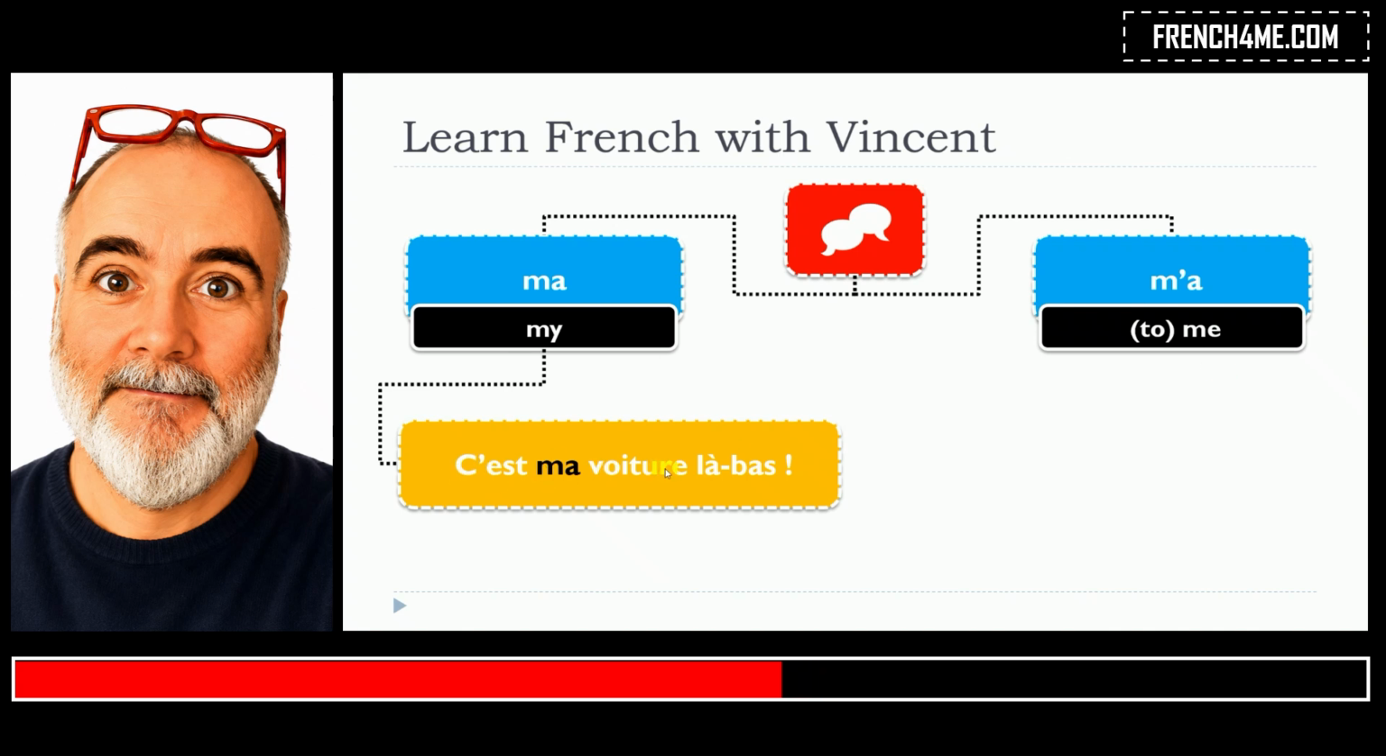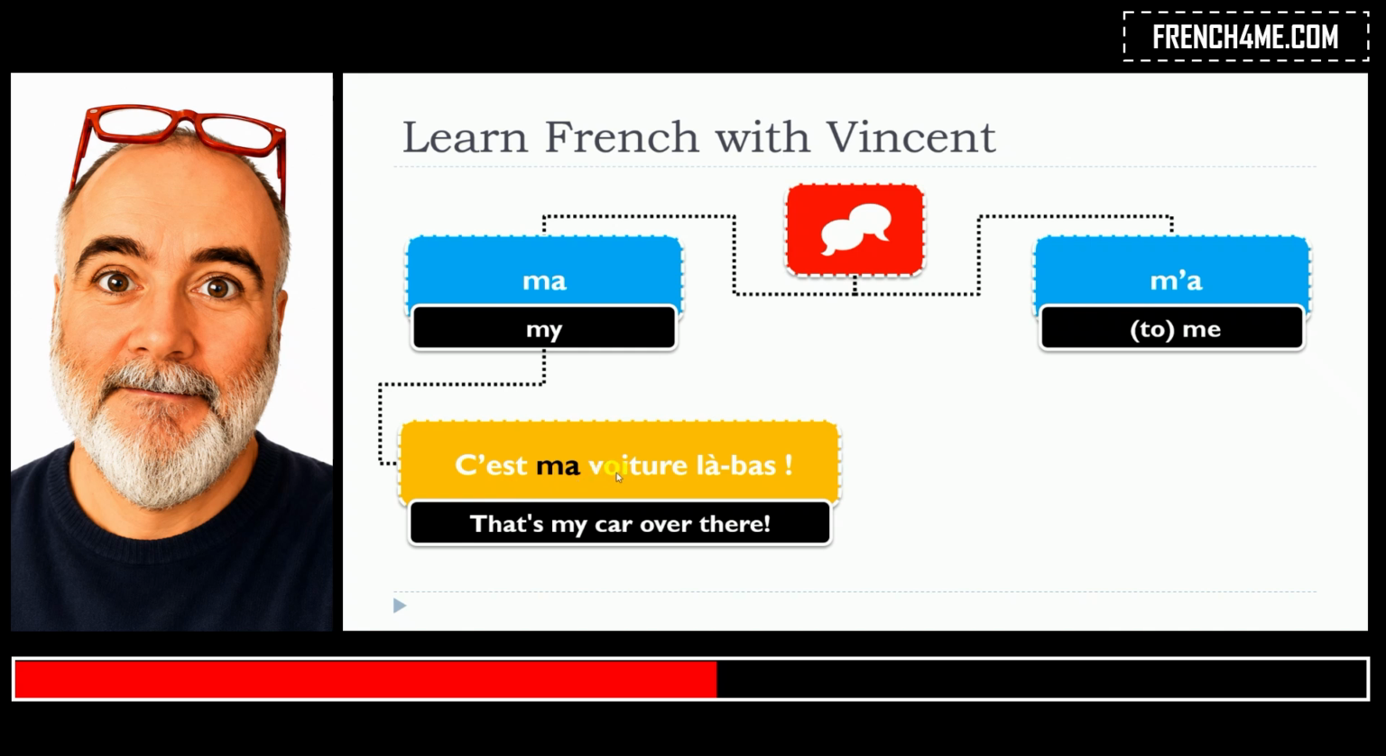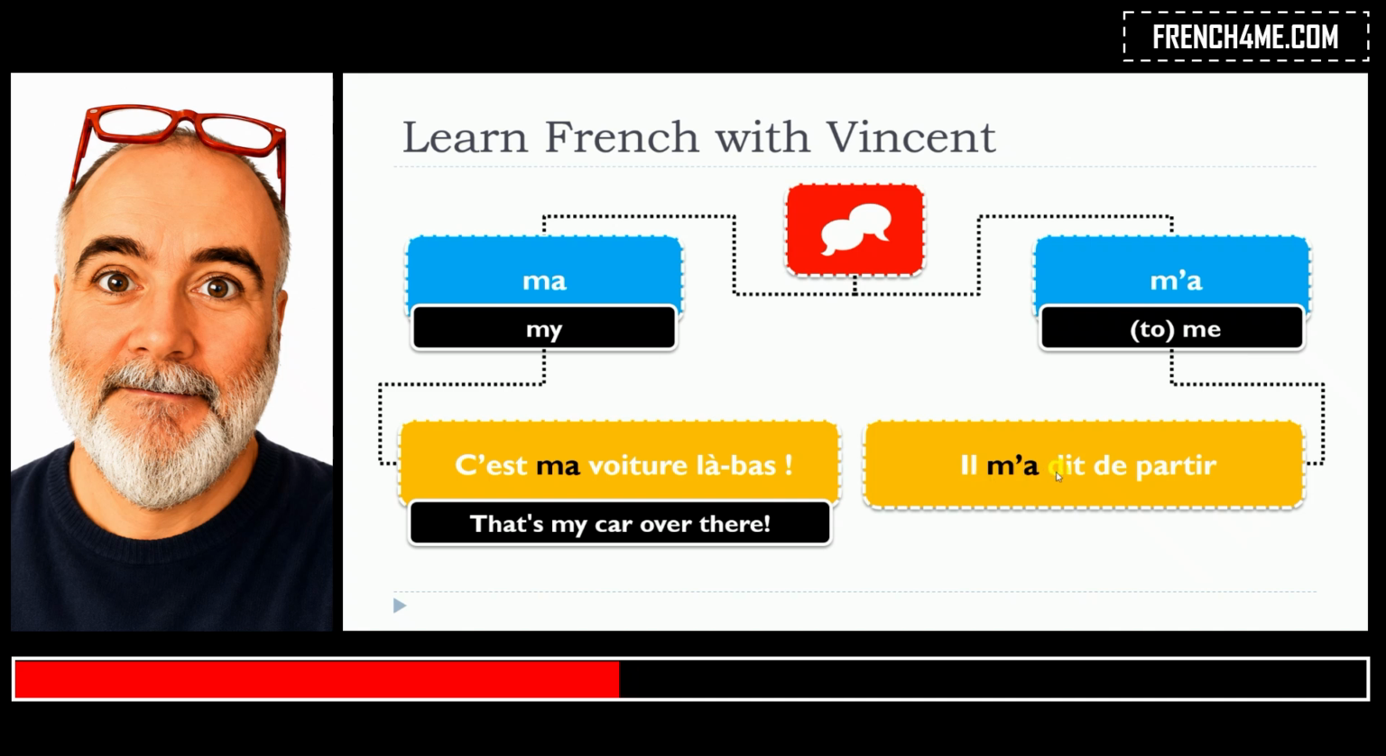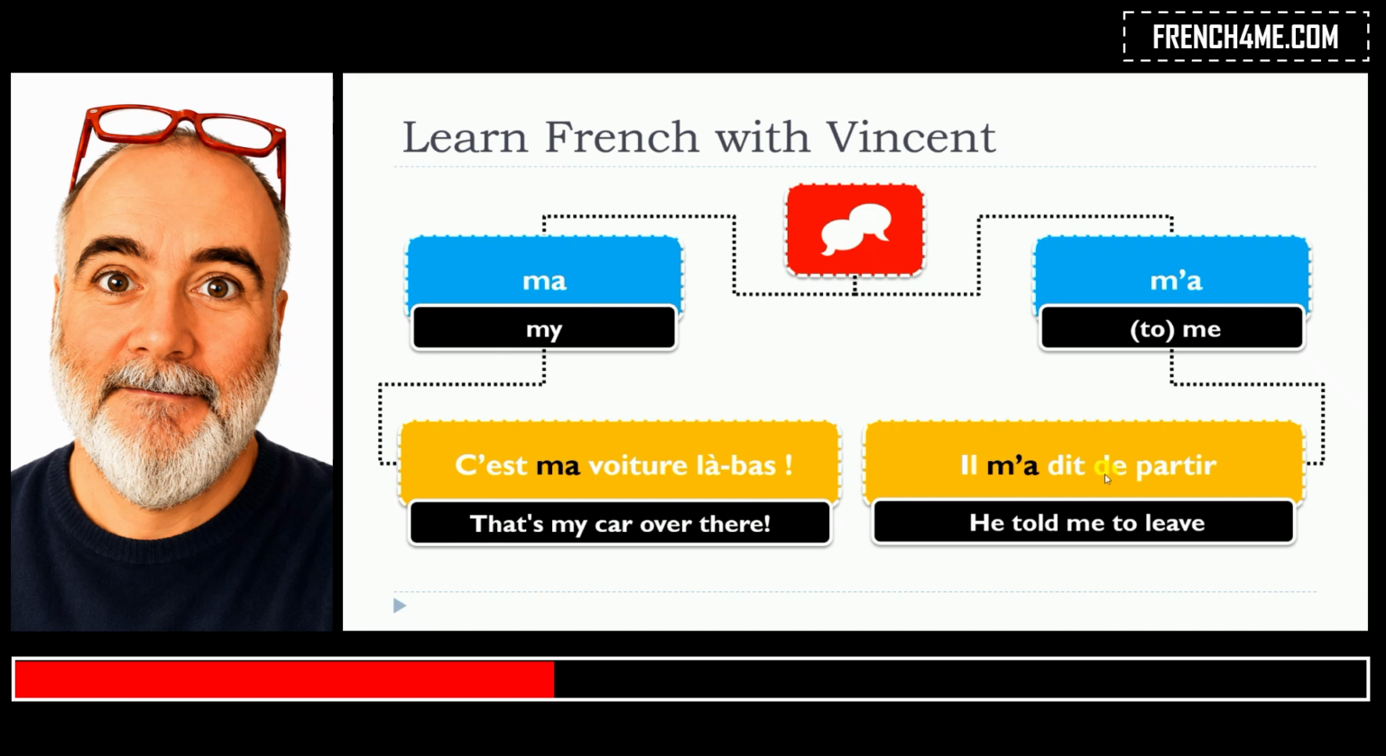C'est ma voiture là-bas. Il m'a dit de partir. So in that situation, this is the possessive, ma.